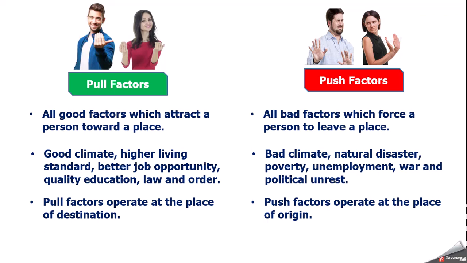Good climate, higher living standard, better job opportunity, quality education, peace, law and order, all these are grouped under pull factor. Whereas bad climate, natural disaster, poverty, unemployment, war, political unrest are push factors.